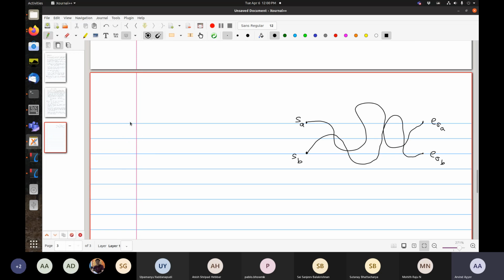So suppose P sub A comma 1 and P sub A comma 2 be the part of PA and PB respectively before the last intersection.